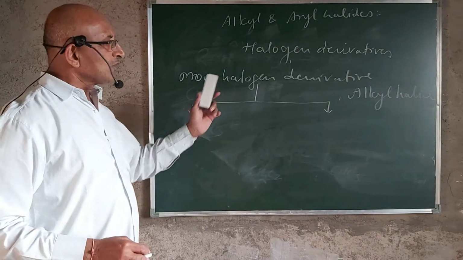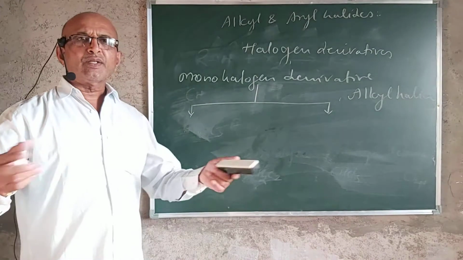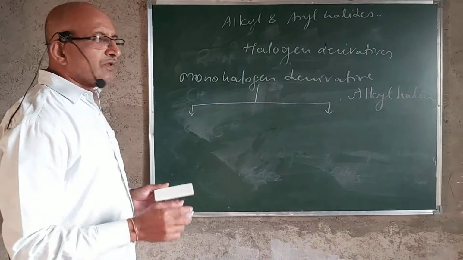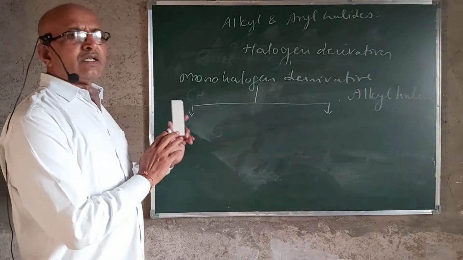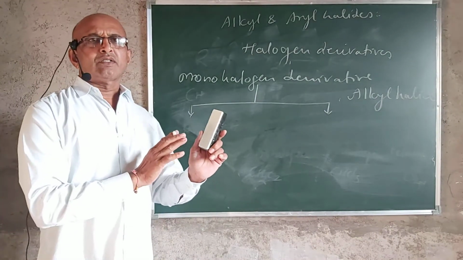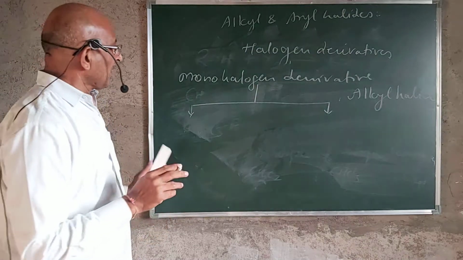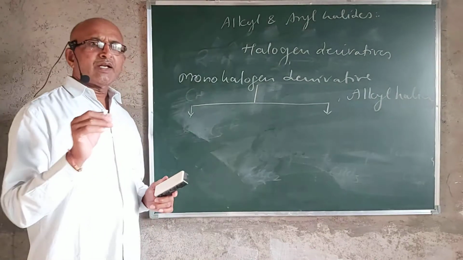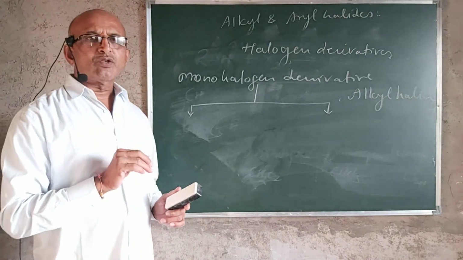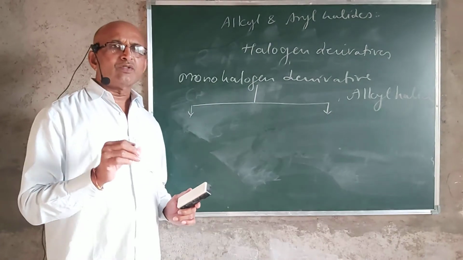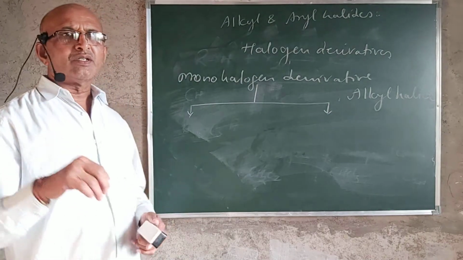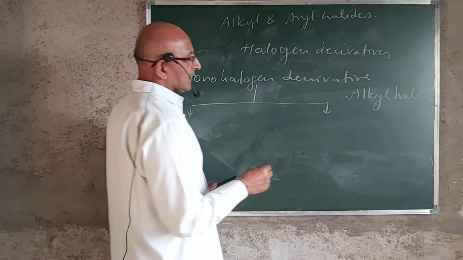This halogen atom may be attached to different types of carbon atoms, because we have studied that the carbon types are primary carbon atom, secondary carbon atom, and tertiary carbon atom. What is a primary carbon atom? The carbon atom which is attached to only one other carbon atom is called a primary carbon atom, and the carbon atom which is attached to two other carbon atoms is termed your secondary carbon atom.